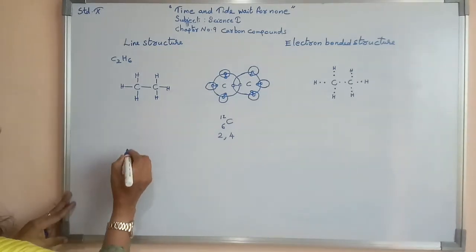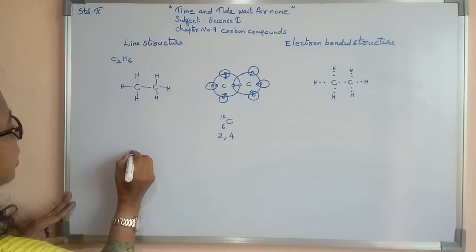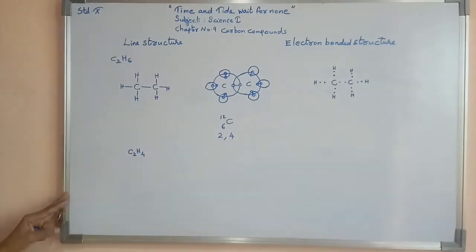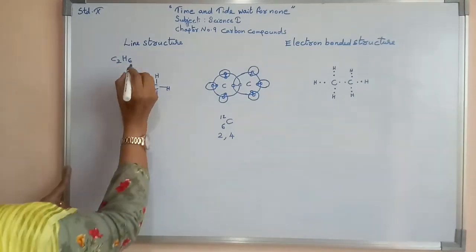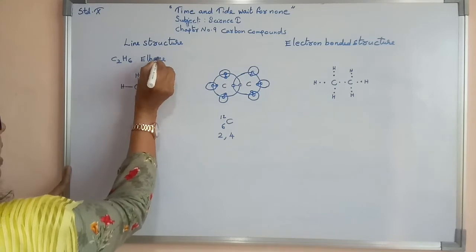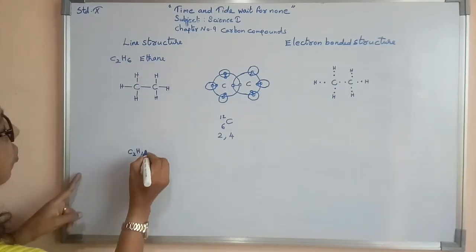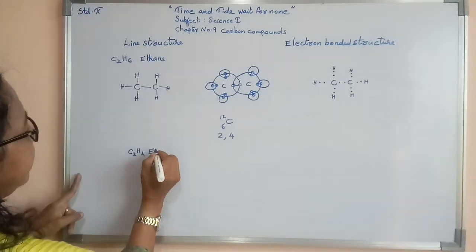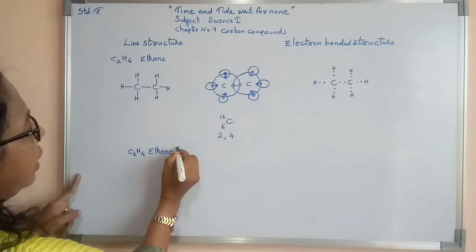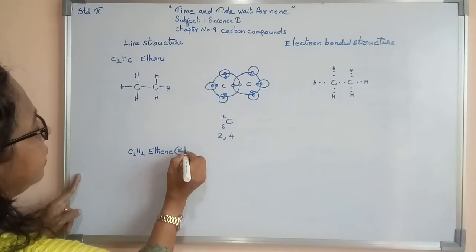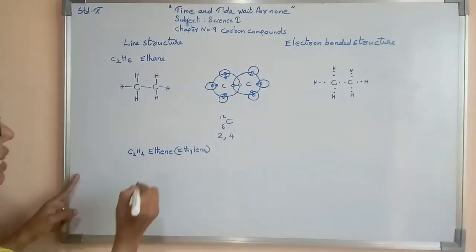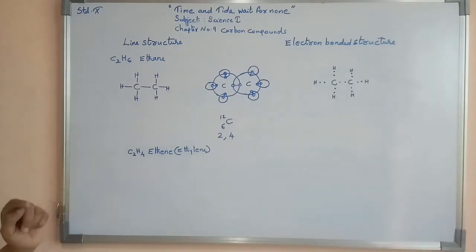For that, one example I am writing, that is C2H4. I am writing the spelling here, Ethane. Now C2H4 I am writing here as ethene. Or we can write it as ethylene. Ethene or ethylene.